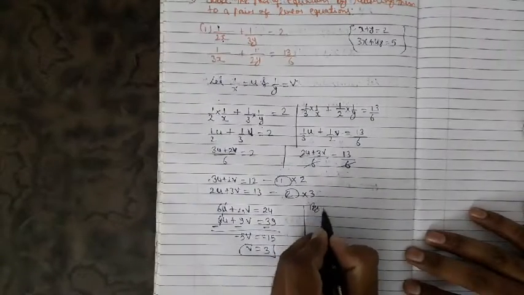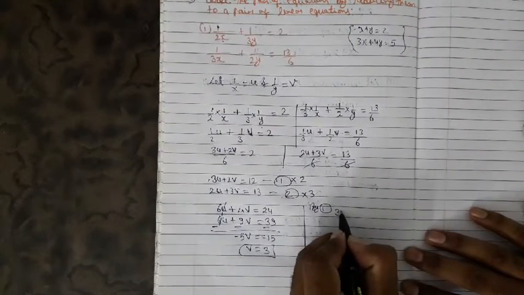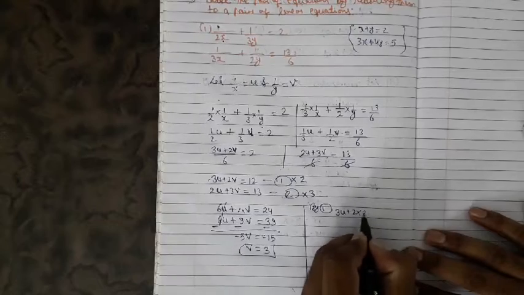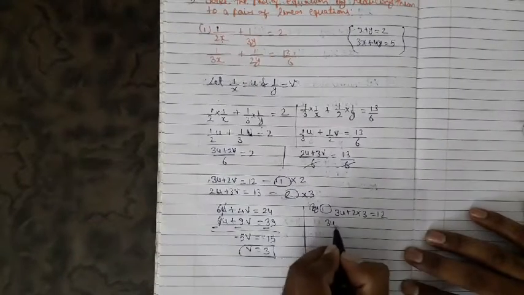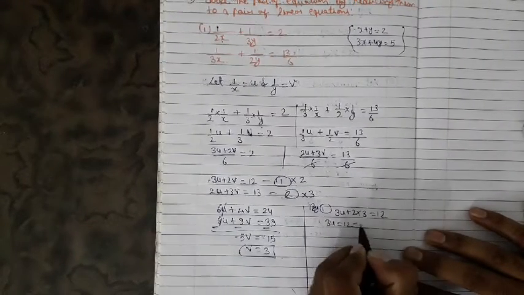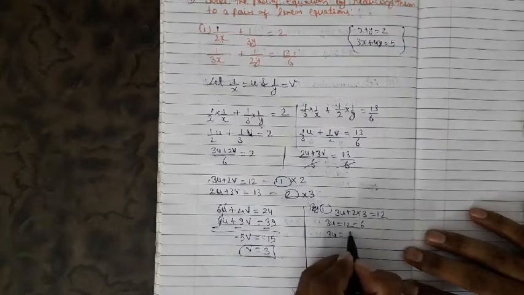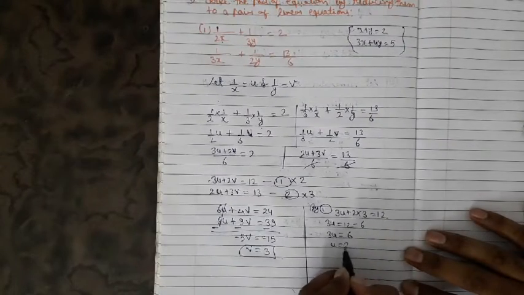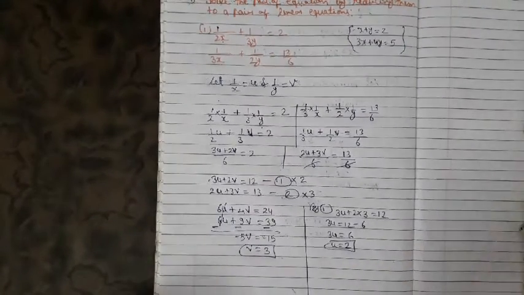Now for finding the second term, u, we'll put the value of v in equation number one. So by the first we get 3u plus 2 into, instead of v I am taking 3, equals to 12. 3u equals to 12, 2 3s are 6, so minus 6, and 3u would be equal to 6, and the value of u would be 2.